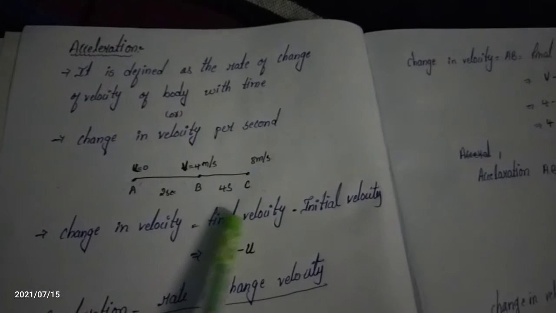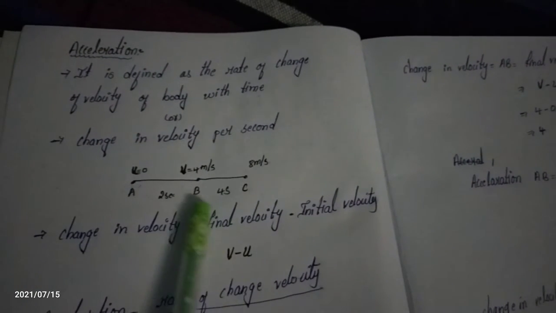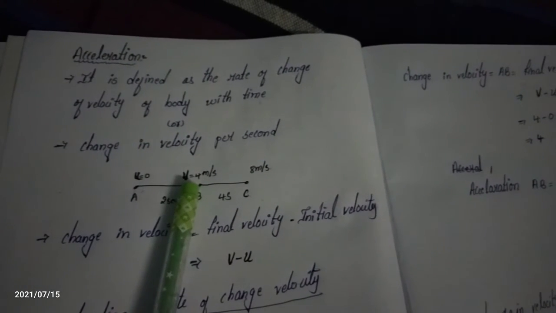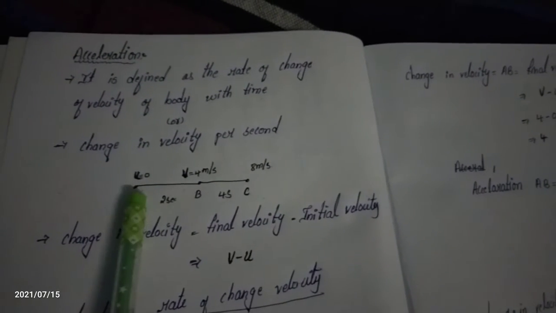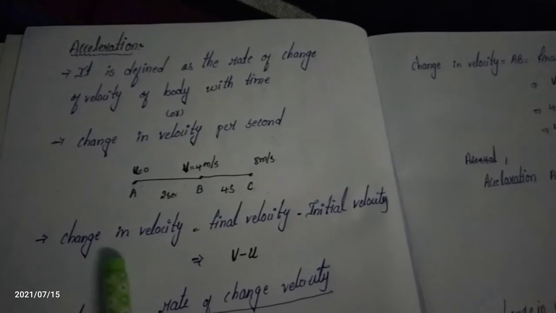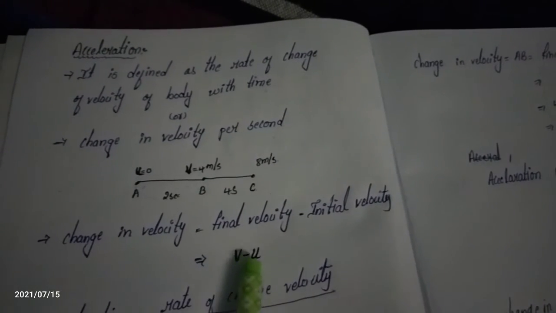Okay, what is the final velocity? We consider the final velocity as v, and the initial velocity is u. So the formula for change in velocity is v minus u.